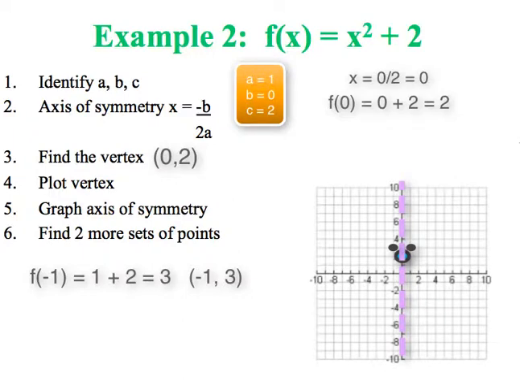Okay, we're going to do that one more time to find that extra set of points. So I'm just going to move 1 space to the left again, because remember, a parabola keeps going up and out. So that's why I'm moving left to find another point. So I'm going to plug in negative 2 for x and simplify. So negative 2 squared is 4, and 4 plus 2 is 6. So my next location is at (negative 2, 6). And again, this is where the axis of symmetry comes into play because this point is 2 spaces left of the axis of symmetry. Its mirror image is going to be 2 spaces right of the axis of symmetry.